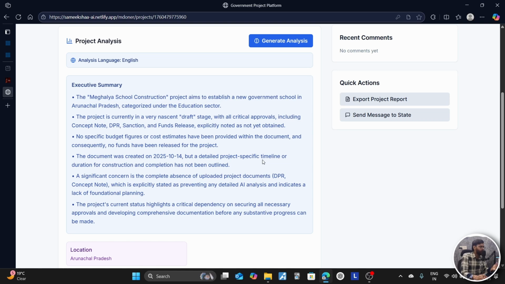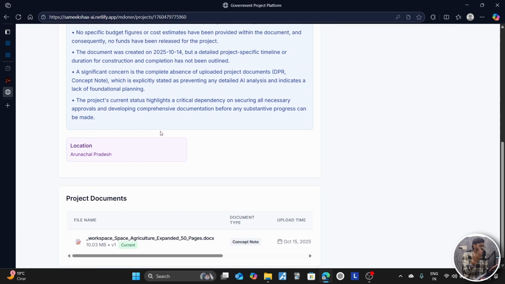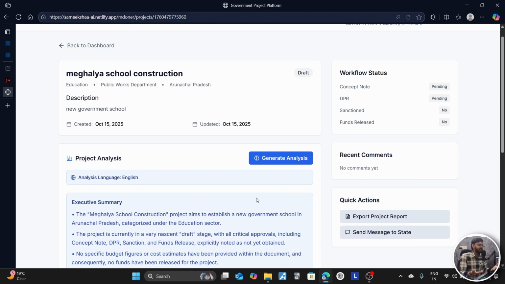Now after generating the analysis, the MDoNER can accept or reject the file, and the end step will be taken by manual verification, obviously by a person, because AI is still growing and we have to train on very large data so that we can train a very efficient model. So it will take time, and it will be properly AI based after some time, after training on very huge data. So this is all for a prototype.